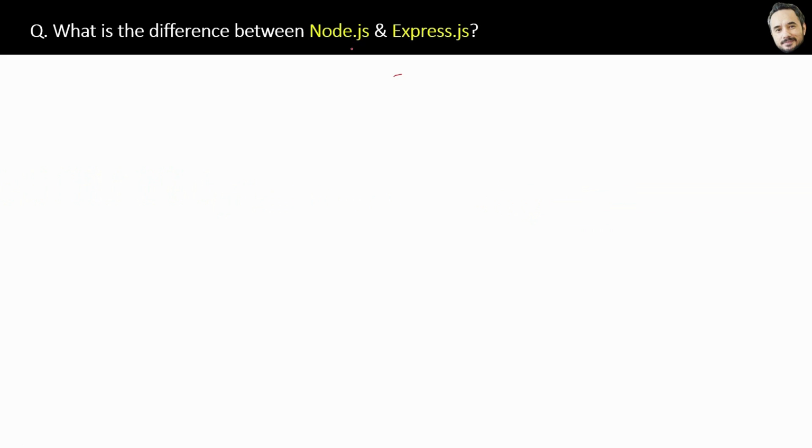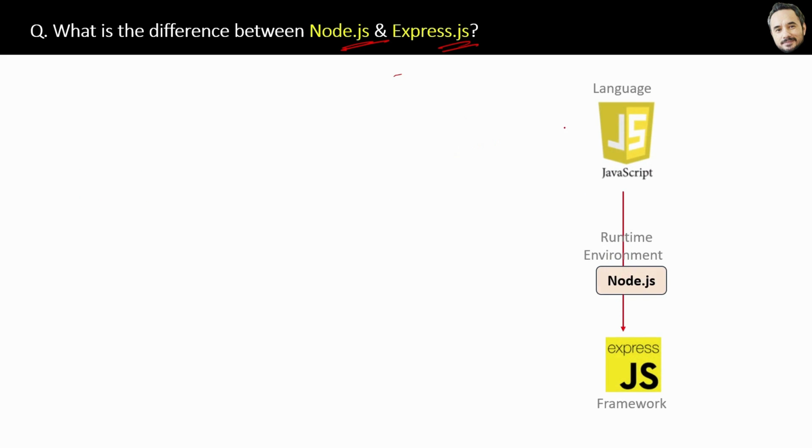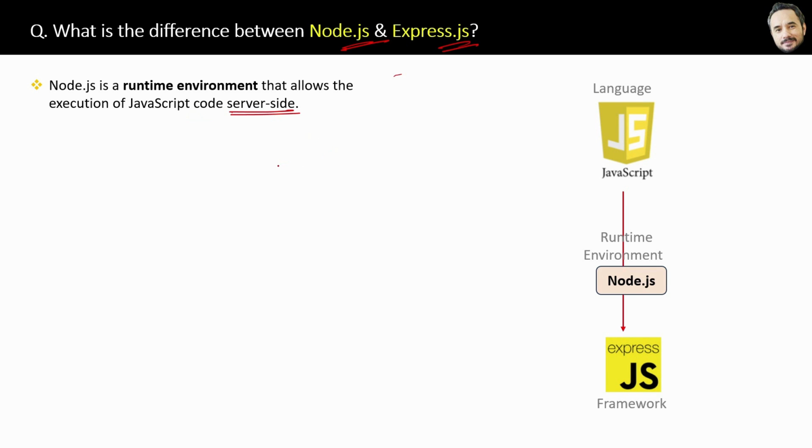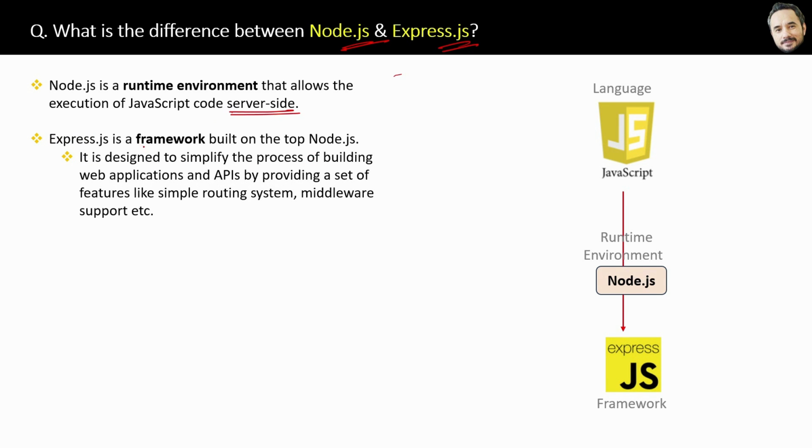What is the difference between Node.js and Express.js? Again, a very short answer question. You already know this diagram, right? And the difference is here. Node.js is a runtime environment that allows the execution of JavaScript code on server side, whereas Express.js is a framework built on top of Node.js. It's like a wrapper over Node.js.